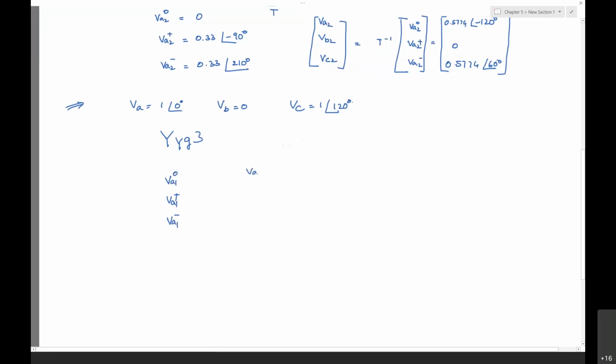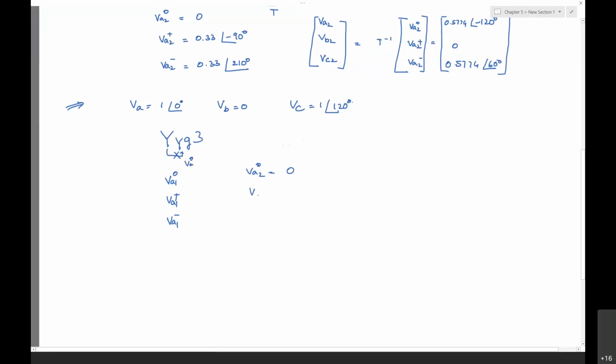Then the VA2 0 voltage will be 0 because there is no transformation of the 0 sequence voltage from the primary side to the secondary side. There won't be 0 sequence voltage transformation.